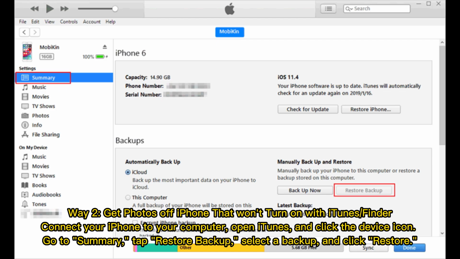Way 2. Get photos off iPhone that won't turn on with iTunes Finder. Connect your iPhone to your computer, open iTunes, and click the device icon. Go to Summary, tap Restore Backup. Select a backup and click Restore.